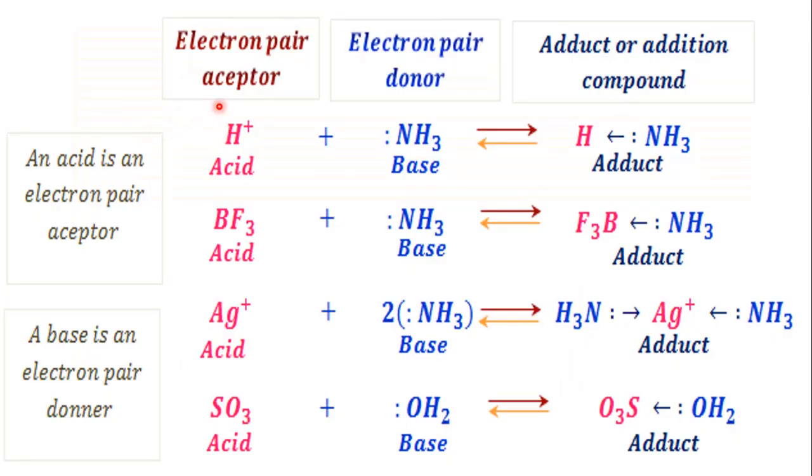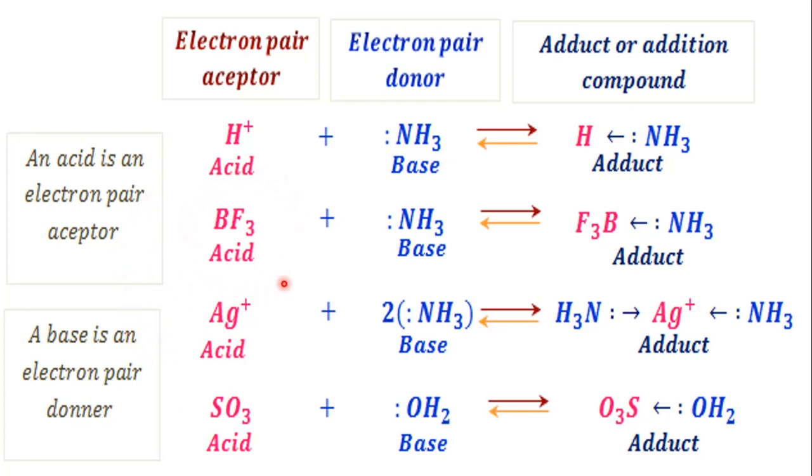Now here are some examples of Lewis acids and Lewis bases and reactions of acid and base. Here the hydrogen ion is an electron acceptor and ammonia is an electron donor, so it is a base. When these two react, an addition compound, the NH4 ion, is formed. It is also called an adduct. So an acid is an electron pair acceptor according to Lewis acid base theory, and a base is an electron pair donor according to Lewis acid base theory.